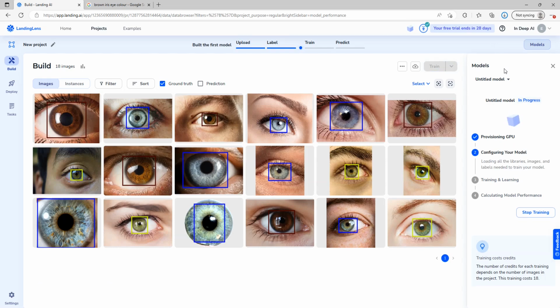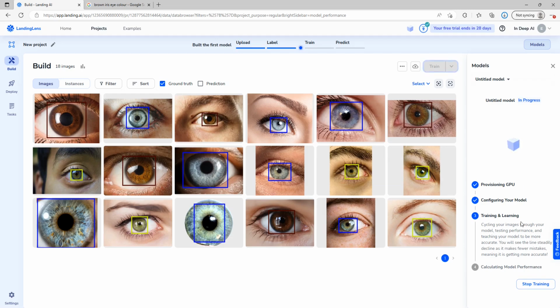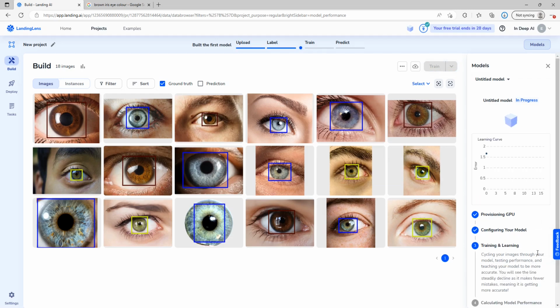You'll see all the information associated in this right hand corner: provisioning GPU, configuring your model, training and learning. So this is the nuts and bolts of the process. And then as the model progresses through its training iteration, you'll see the learning curve. It will steeply decline as it makes less and less mistakes and becomes more efficient.